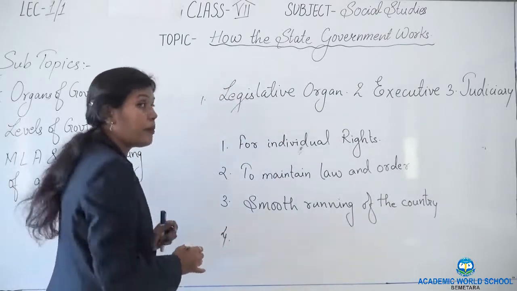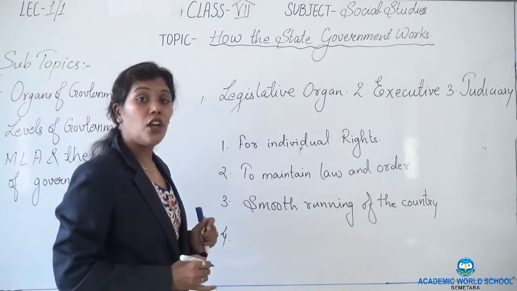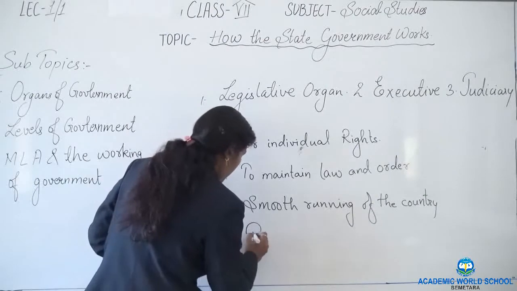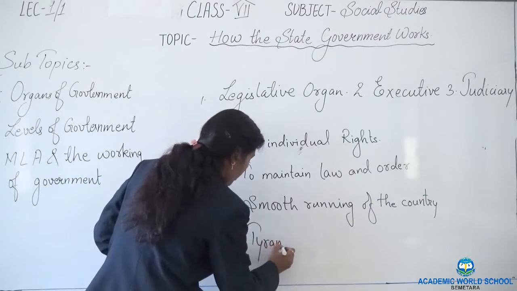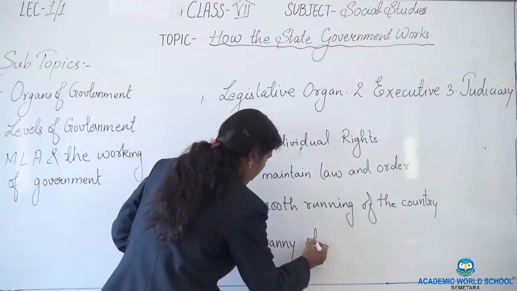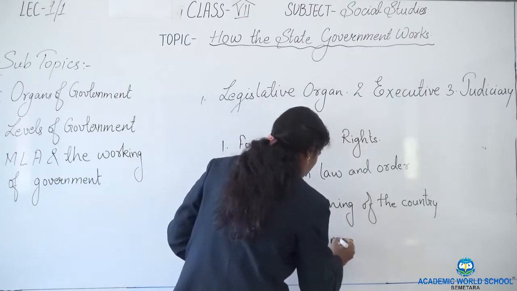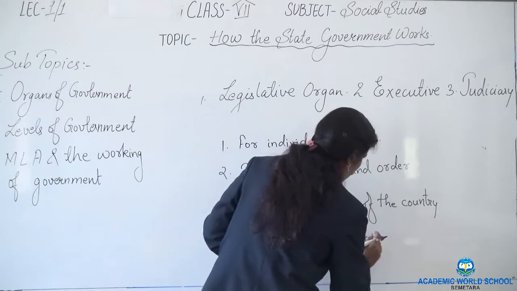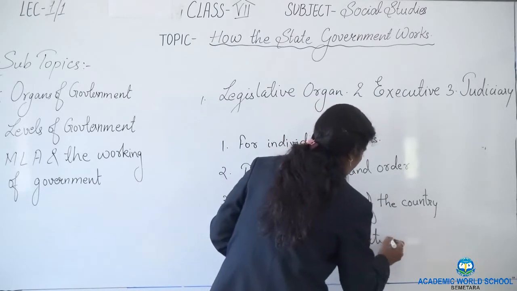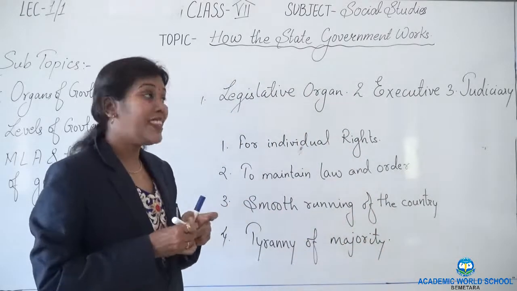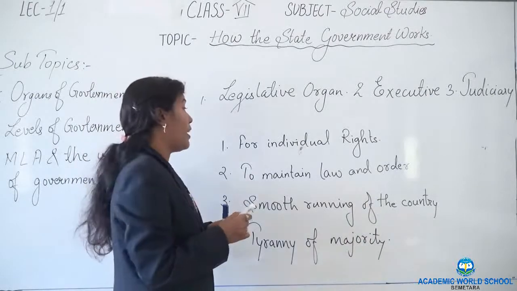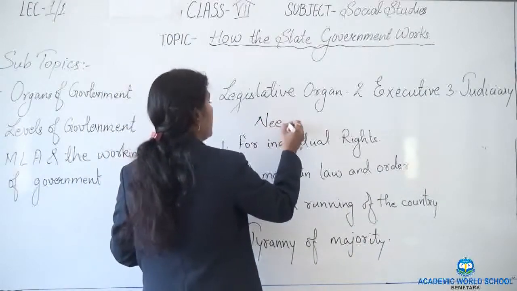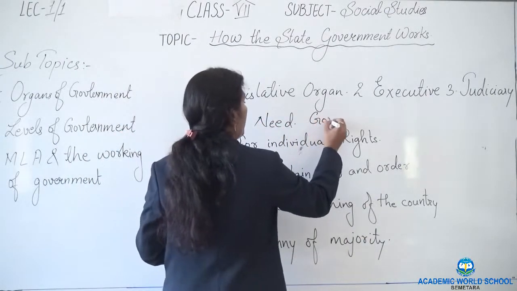We need government to prevent tyranny of the majority. Now, for these reasons, we need government. Why do we need government?